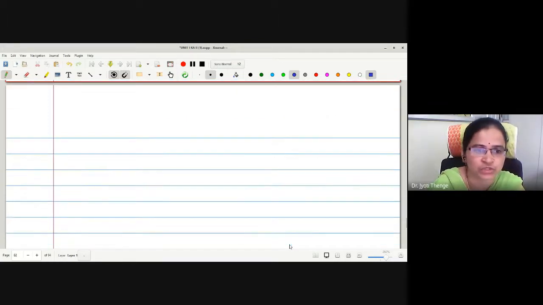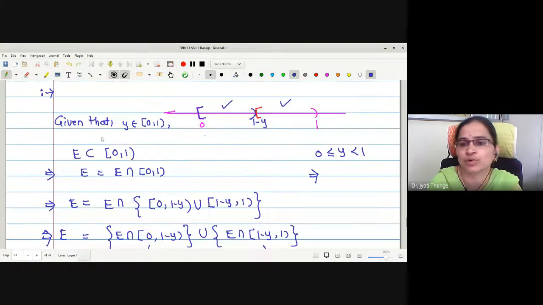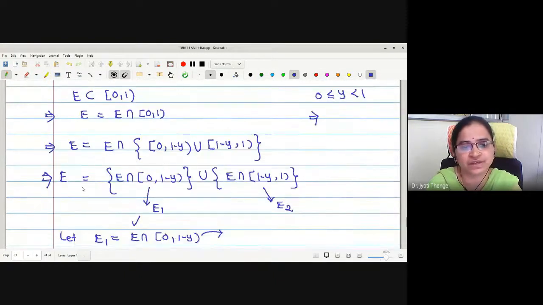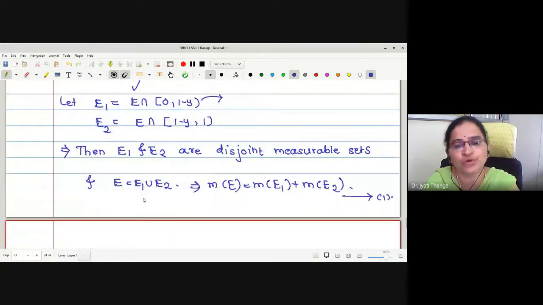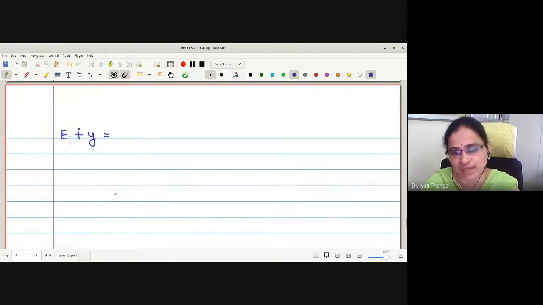Now let me come to the set E1 translation modulo 1 with the element y. This is what we wanted to prove, no? Actually, E plus y we wanted to find. Therefore, as we have written E as E1 union E2, we will initially find E1 translation modulo 1 with y, then E2 translation modulo 1 with y, then E translation modulo 1 with y.